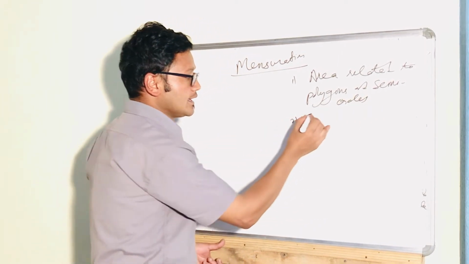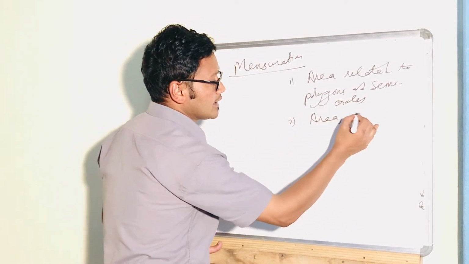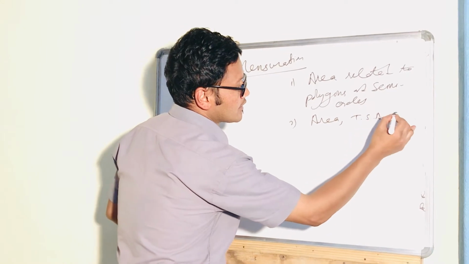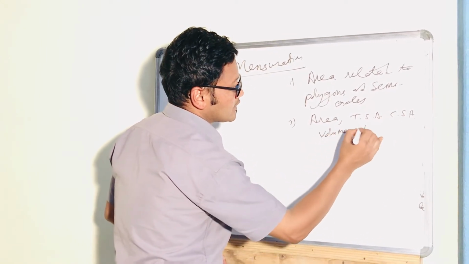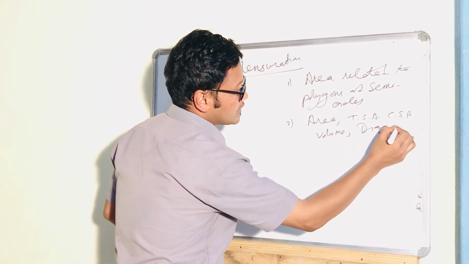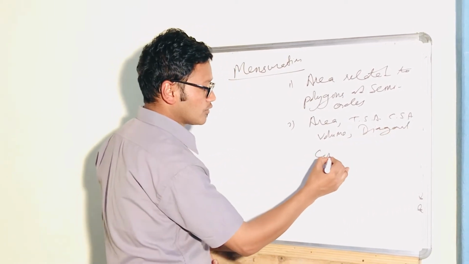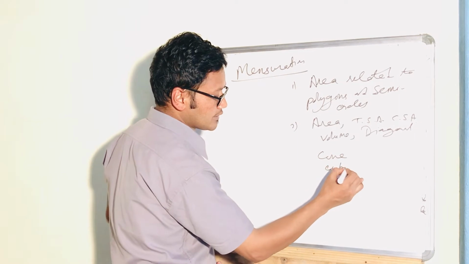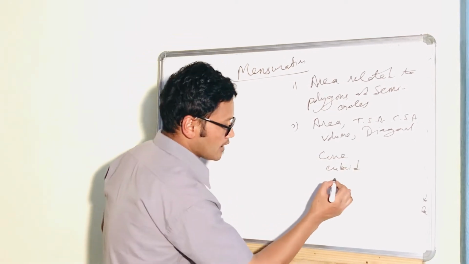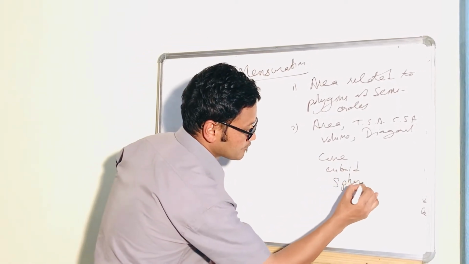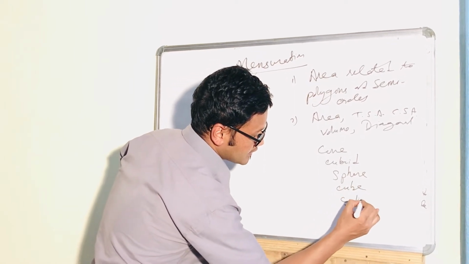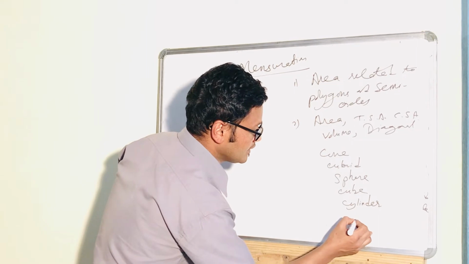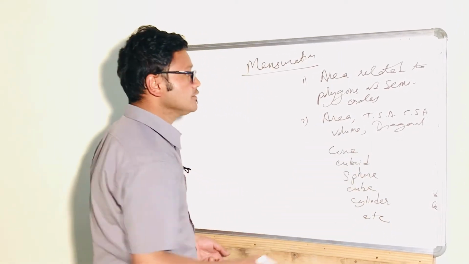Number 2, area, total surface area, curved surface area, volume, and even the diagonal, related to cone, cuboid, sphere, cube, cylinder, etc. And there are many topics.